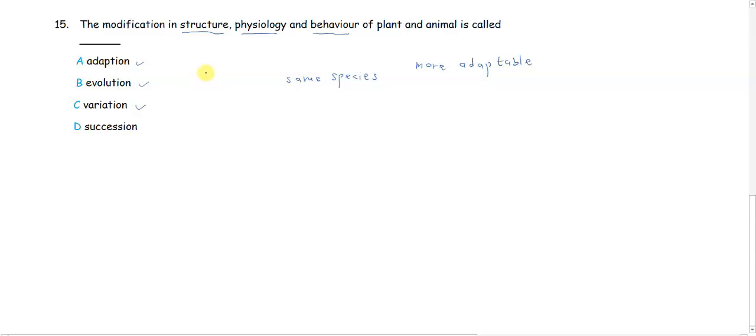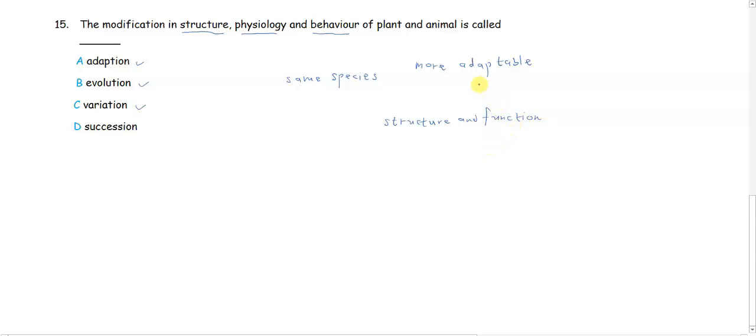Adaptation simply has to do with the modification of structure, physiology, and behavior of plants and animals. Well, you may or may not talk about modification to what, but adaptation has actually to do with the relationship between structure and function.